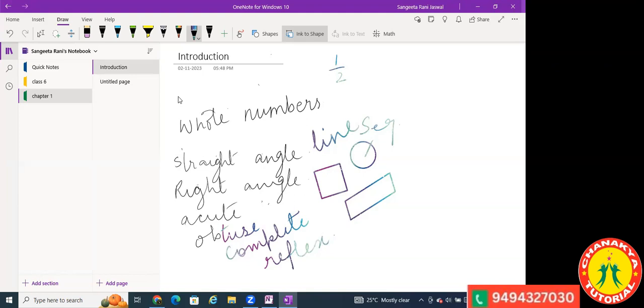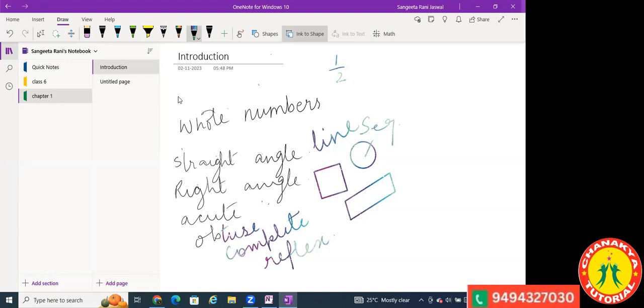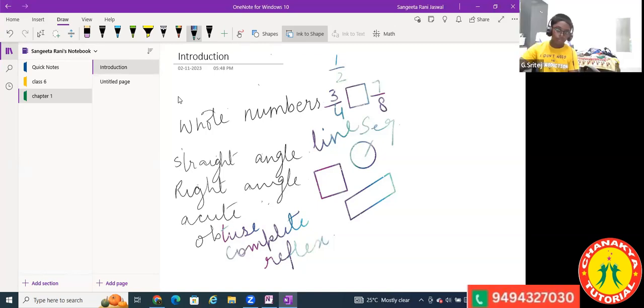Now, how do you compare fractions? If I say I have two fractions. Ma'am, we will use the cross multiplication method. Very nice. If I have 3 by 4 and 7 by 8, which is greater? 7 by 8.